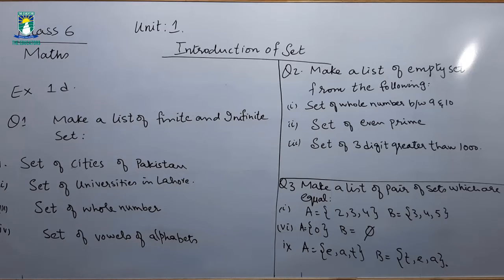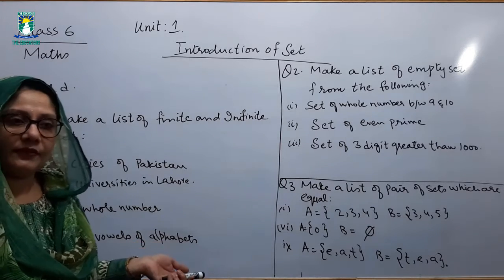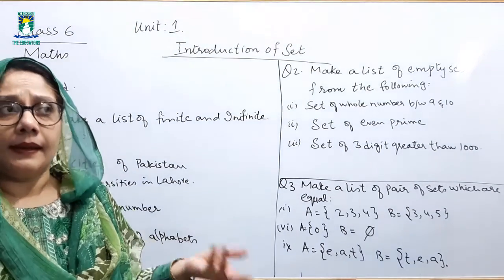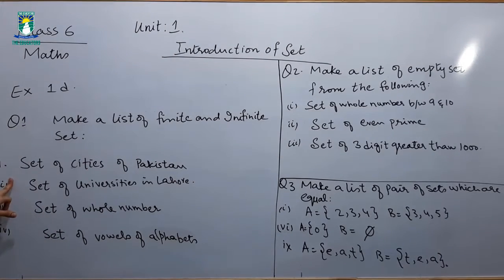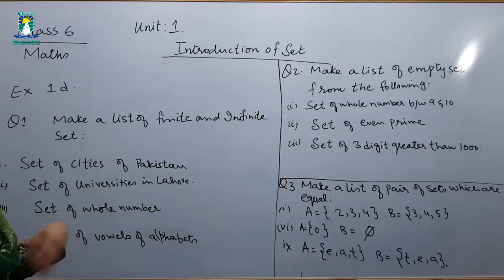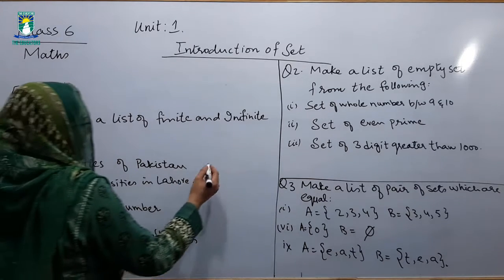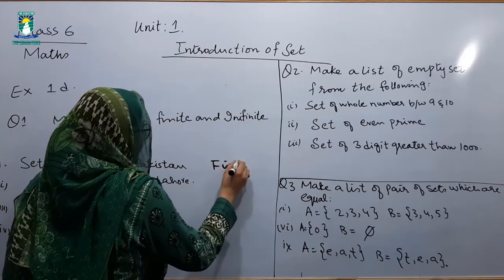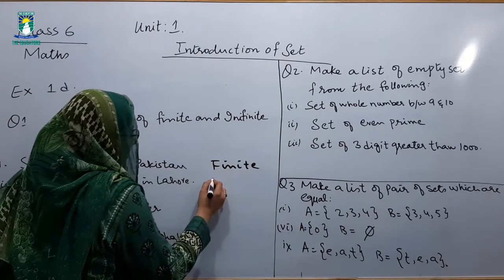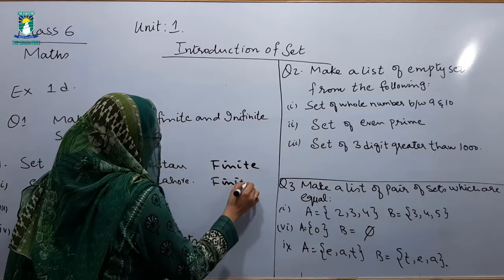First, set of cities of Pakistan. Definitely we can list out the names of the cities of Pakistan because it is our country, and we can easily list out the names of the cities. So the members of this set are countable or limited. So this set is said to be finite. Number 2, set of universities in Lahore. Definitely universities present in Lahore are countable or not unlimited. So this set is also finite.